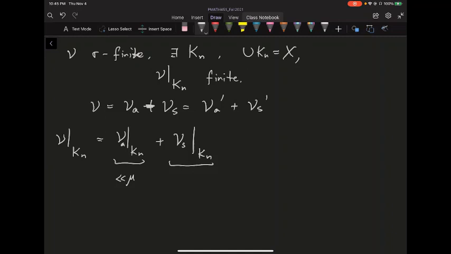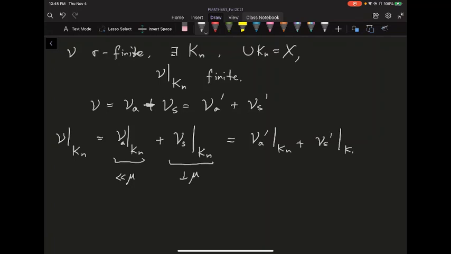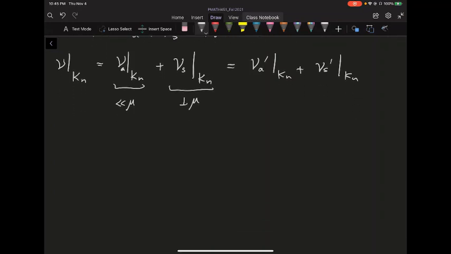You're restricting to a smaller set, so nu of a is still absolutely continuous with respect to nu. And nu of s itself is already mutually singular, so when you restrict, you still get something that's mutually singular. And you do the same for the other side, so you have nu of a prime restricted to kn plus nu of s prime restricted to kn. So now you have a finite measure that can be written in these two ways.